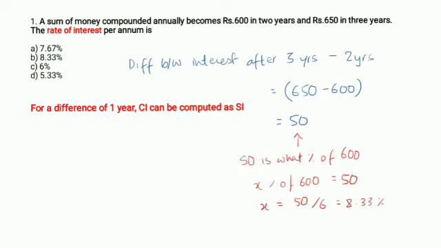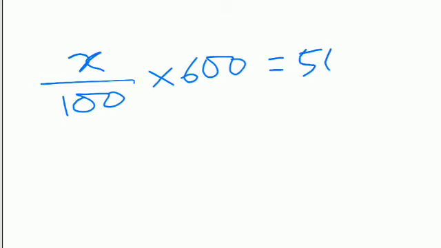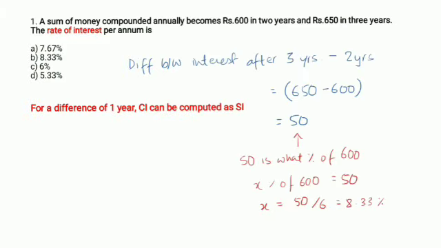Now, let's say that percent is X. So X percent of 600 rupees would give me 50 rupees. And therefore, X percent of 600 would be 6X. If I really show you the working, X percent of 600 is 50. So the 2 zeros go off, 6X will be equal to 50. So what I get is 50 by 6, which is 8.33. So option B is your correct answer. Let's move on.